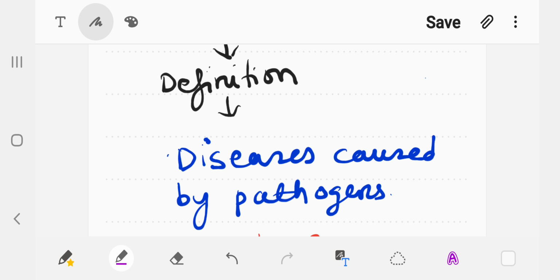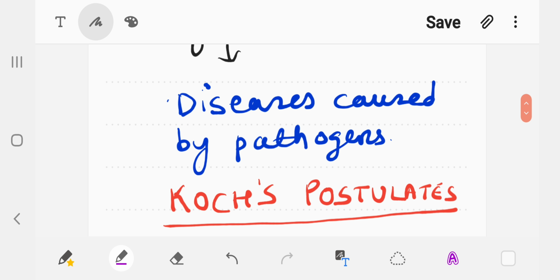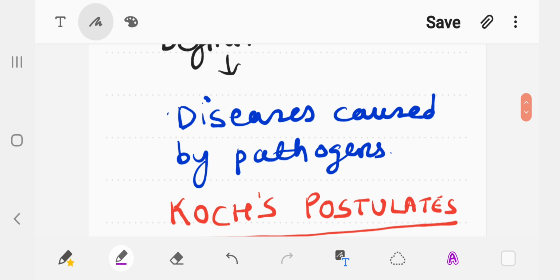You can specify the name also. Likewise, if it is viral in nature and you know the name of the viruses, then you may quote the examples while you're writing the answers in the examination.